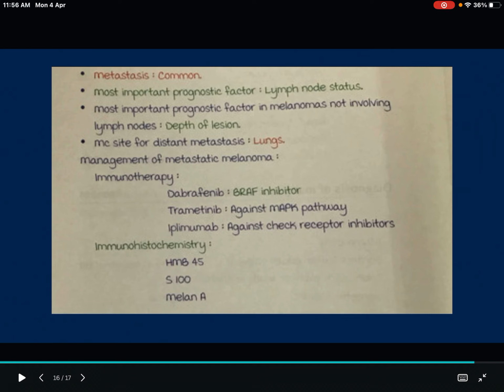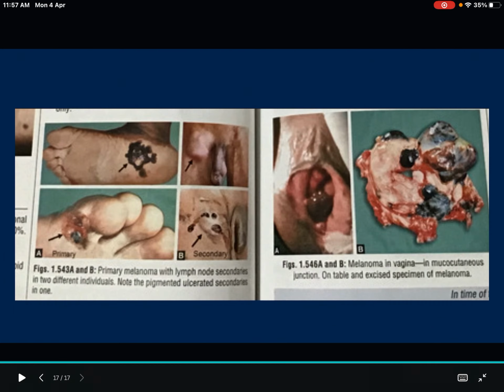And also, what are the markers? Immunohistochemistry markers: HMB45, S100, and melan A. These are the tumor markers that you will get. And for immunotherapy, if it is metastatic melanoma, you have to use DTI: dabrafenib, trametinib, ipilimumab. That's it. And I'll show some pictures.